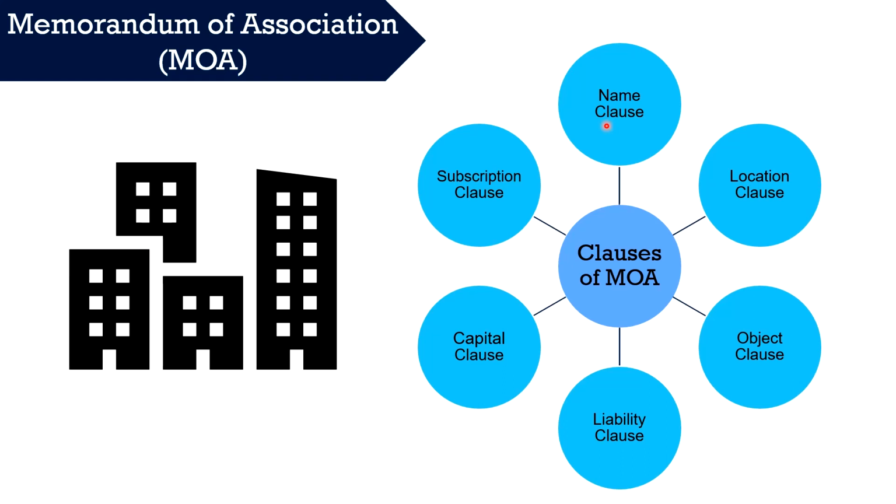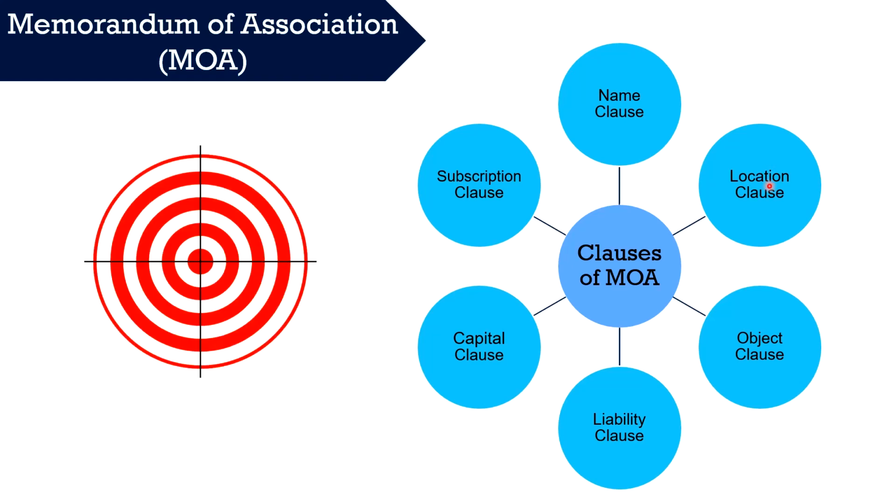Next is the location clause. Another name of this clause is the registered office clause. In this clause, the state in which the registered office of the company is located is specified. Here one should note that an applicant can file with the registrar the information about the correspondence address till its registered office is set up. Further, the same shall be filed with the registrar within whose jurisdiction the registered office of the company is proposed to be situated. Also, a company is required to furnish the registrar the verification of its registered office within 30 days of its registration.